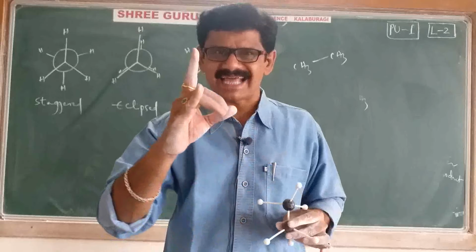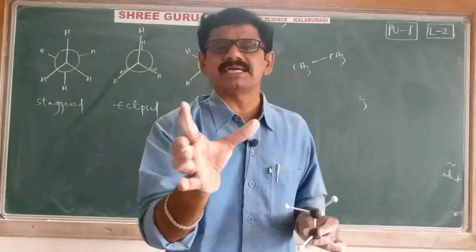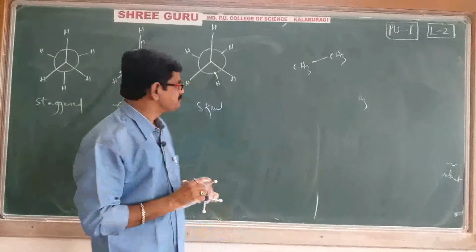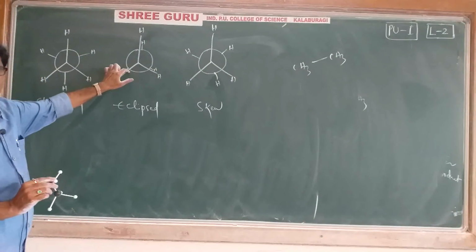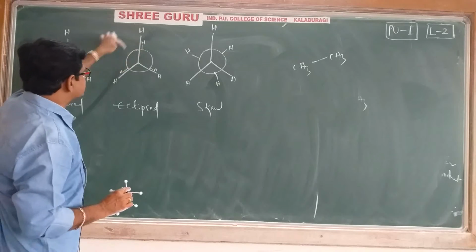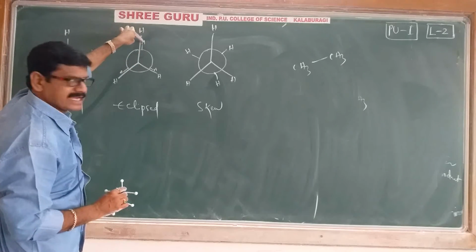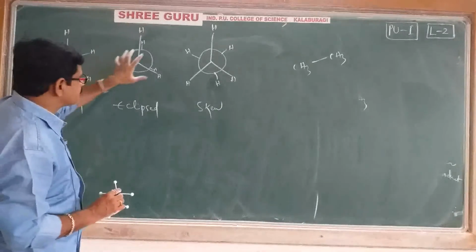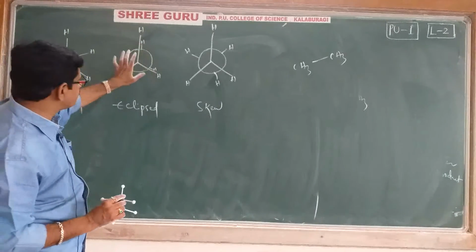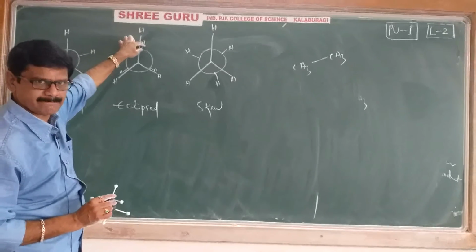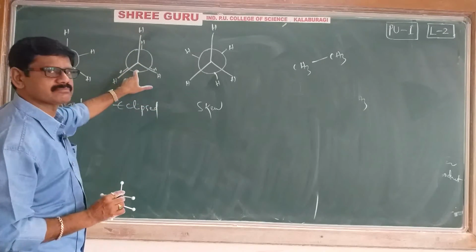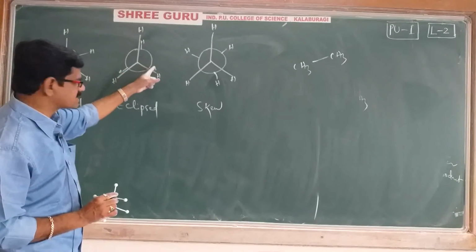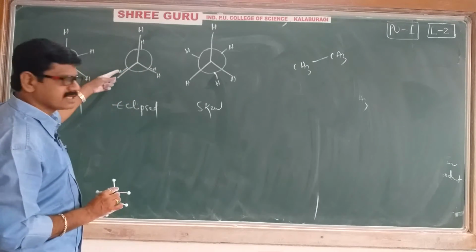So in total, how many forms are there? The eclipsed form, the staggered form, and between eclipsed and staggered there is another form, the skew form. I have written it here. See here: this is eclipsed. This is the front carbon and this is the backside carbon, with front hydrogens and backside hydrogens. It is of course a two-dimensional board, so we cannot keep it completely behind. You just assume it is the eclipsed form, where the front hydrogen is exactly covering the backside hydrogen.